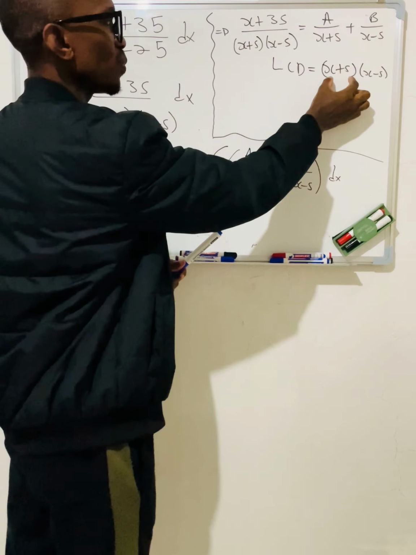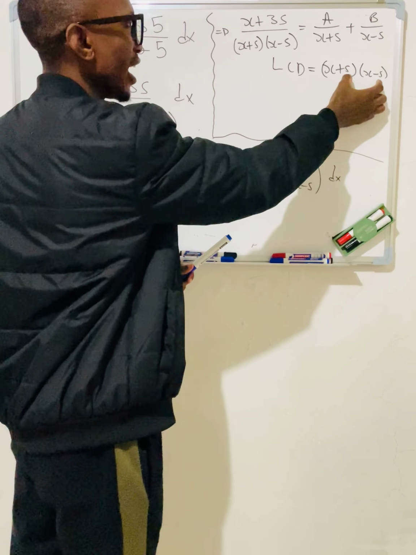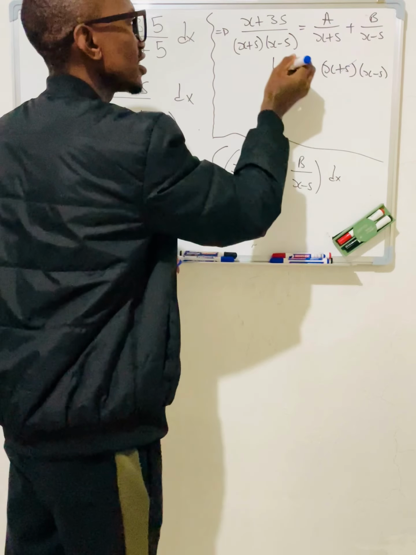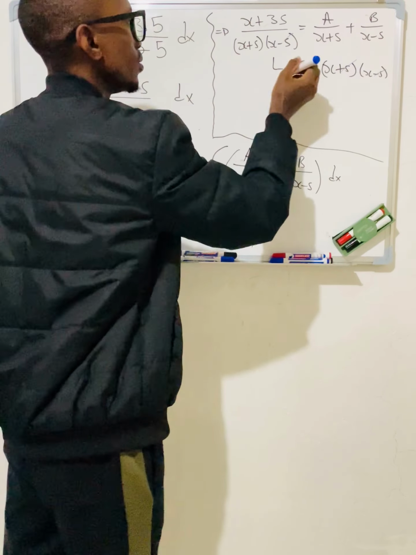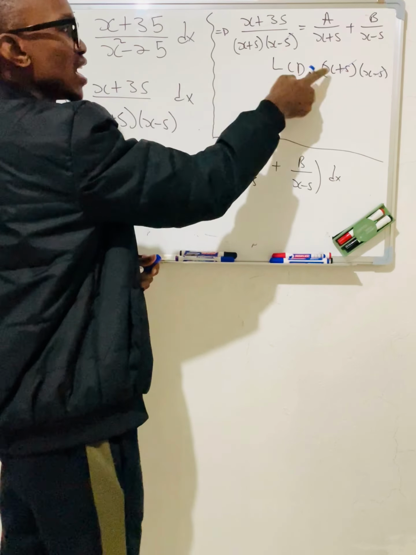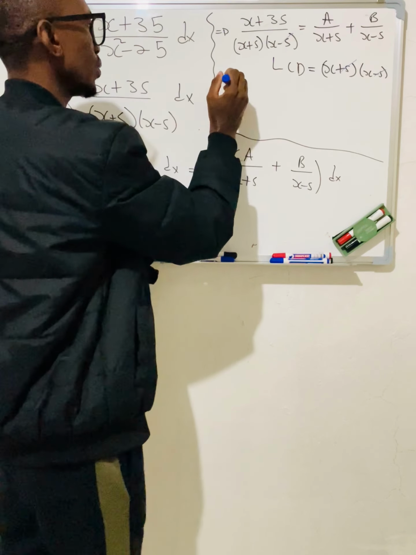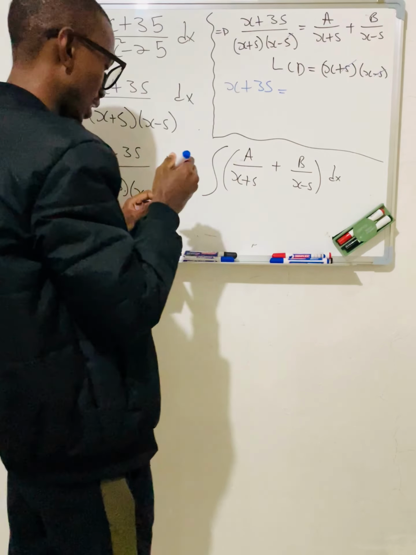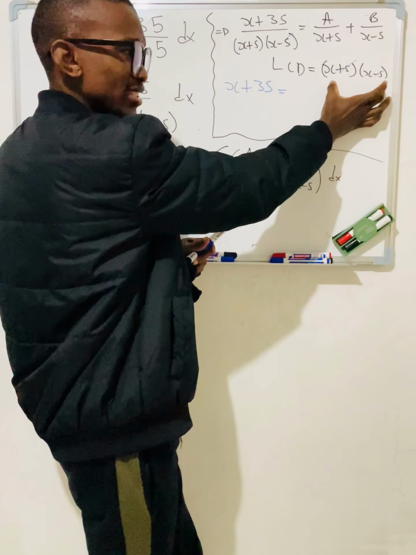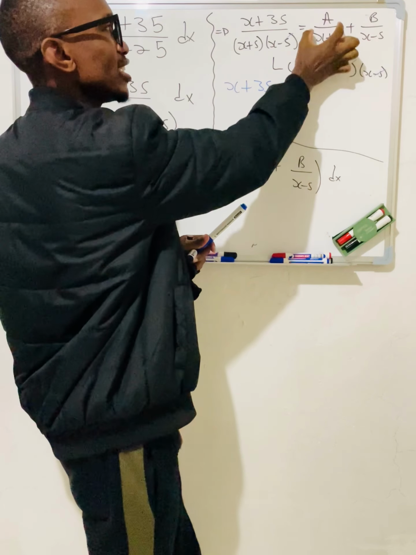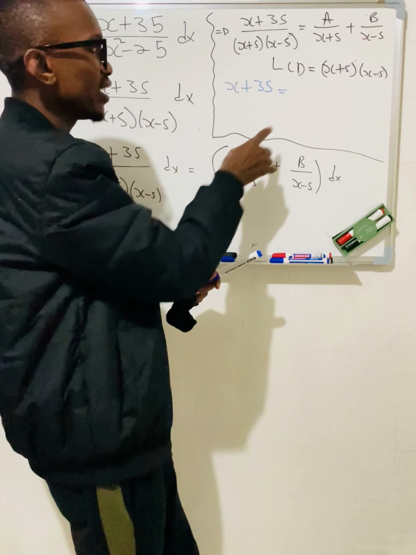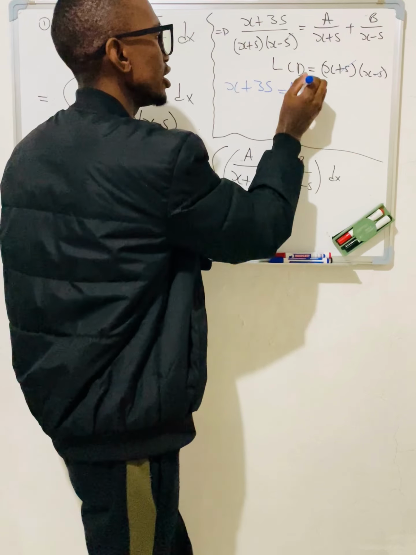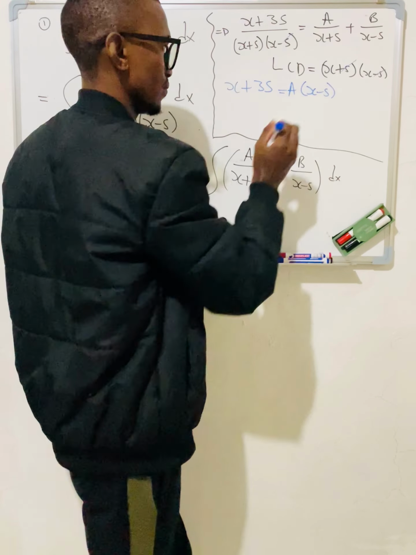When I take x plus 5 times x minus 5 and multiply it on this fraction, this one will cancel with this one, this one will cancel with this one, and this one will cancel with this one. Then I'm going to be left with x plus 35 equals. Now, when I multiply on the fraction a over x plus 5, x plus 5 goes with x plus 5, and I'm left with a into x minus 5.